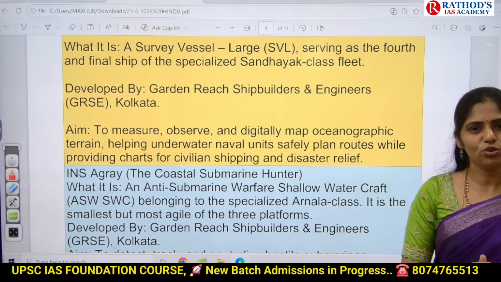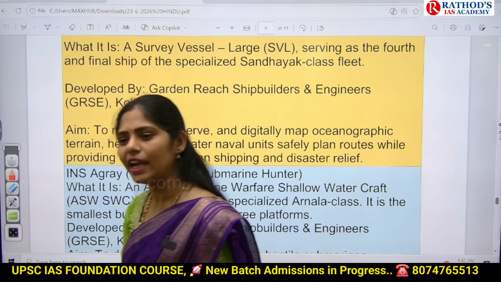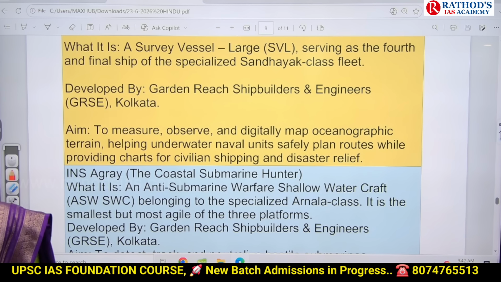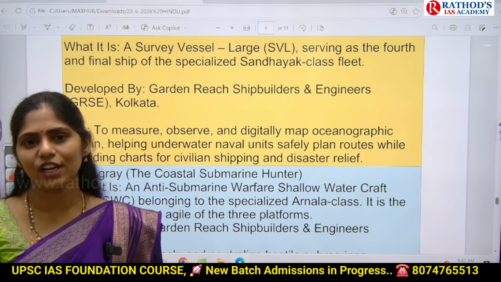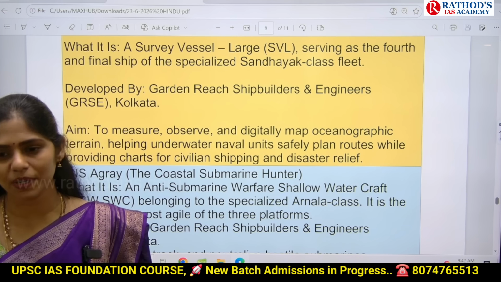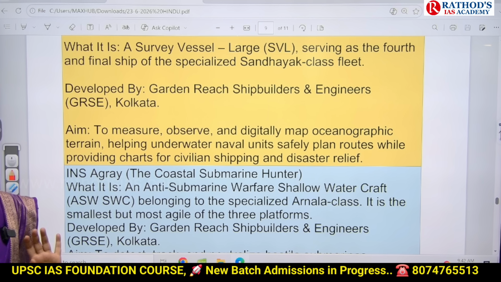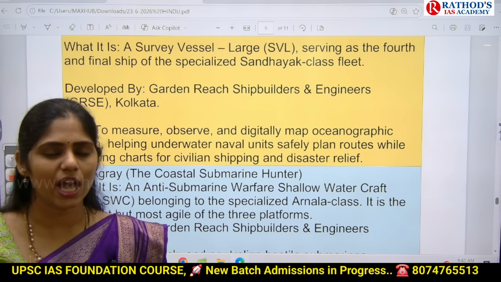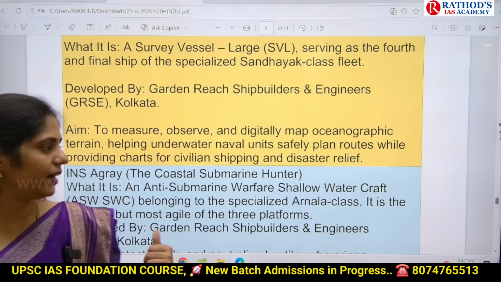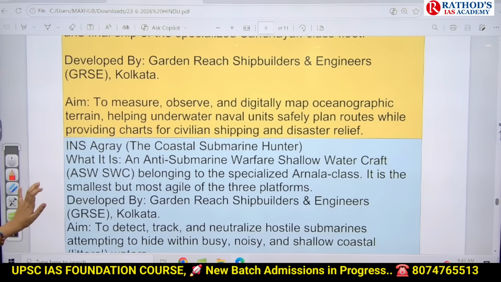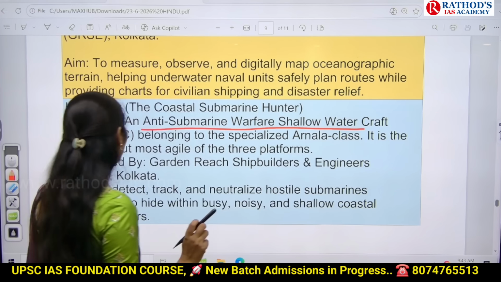Okay, and which routes are safe and which are not, because in some areas we get high waves, rogue waves, and in those locations the movement of ships is not good. So it will do that kind of survey and tell which are the safest routes to be used. It will also focus on civilian shipping. Whenever people move through this waterway, it will give an idea of the safe routes for movement. And next one is INS Agrai. INS Agrai is an anti-submarine warfare shallow watercraft.